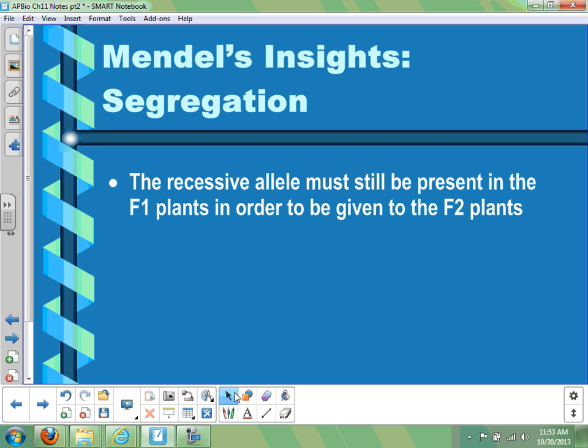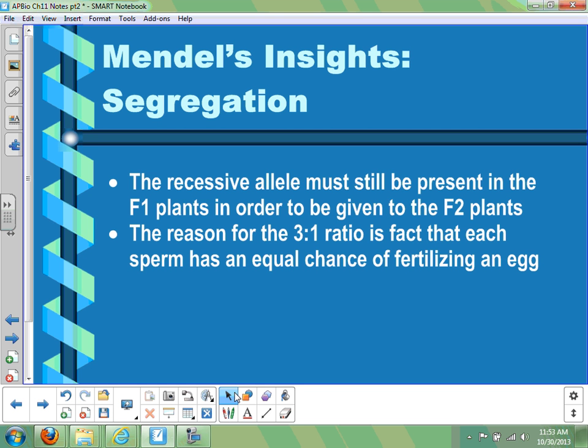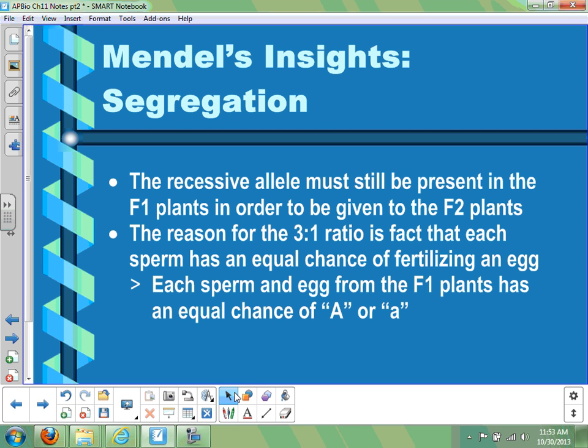in the F1 generation. Now the reason you get that 3-to-1 ratio and that so precise mathematical ratio is the fact that every sperm has an equal chance of fertilizing any egg, and when the sperm and egg are formed, there are equal chances of each different allele showing up in there. Since the F1 plants had a dominant allele and a recessive allele, and they pass exactly one on, each sperm had a 50-50 chance of dominant or recessive allele. Each egg has a 50-50 chance of dominant or recessive allele.